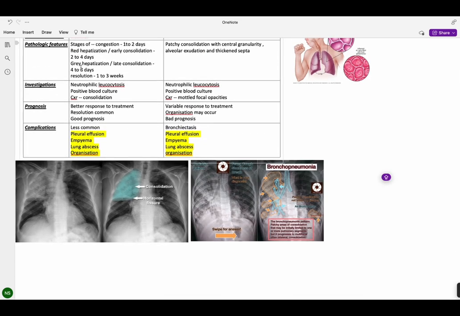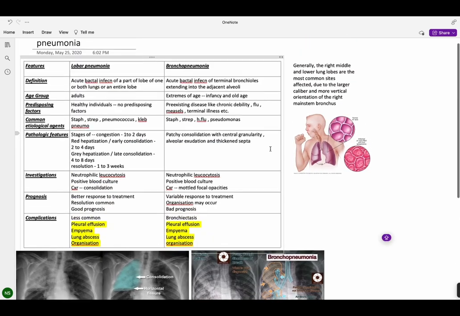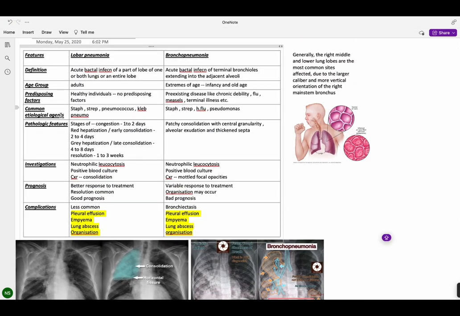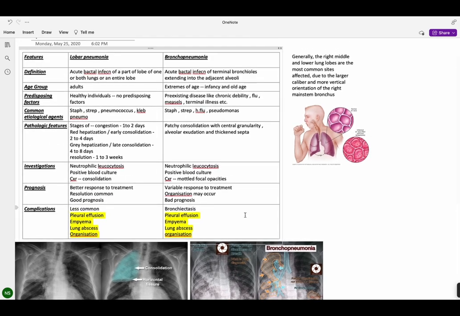Then prognosis. Since lobar pneumonia occurs in healthy individuals, it has a better prognosis and better response to treatment. But since bronchopneumonia is present in already diseased individuals, it has a bad prognosis and poor response to treatment. Complications are less common with lobar pneumonia, but since bronchopneumonia affects your bronchioles, it can cause bronchiectasis.